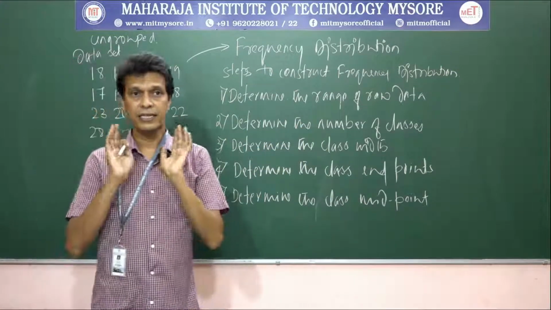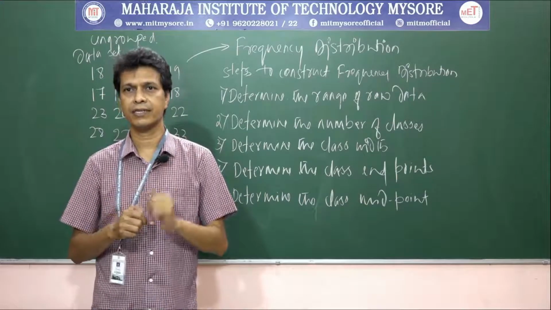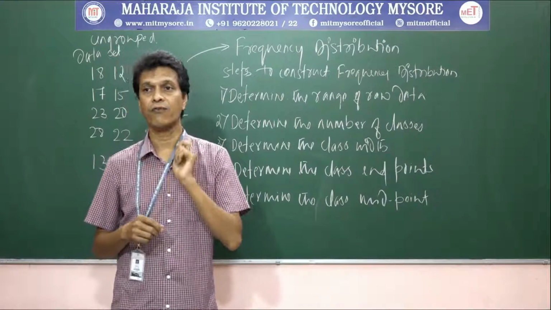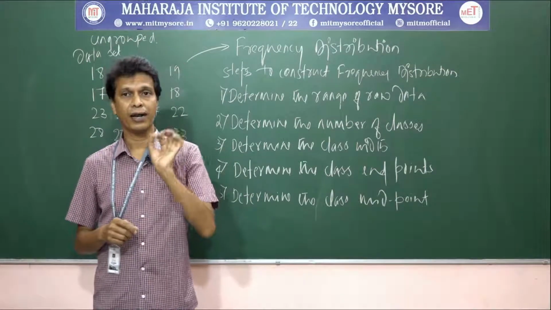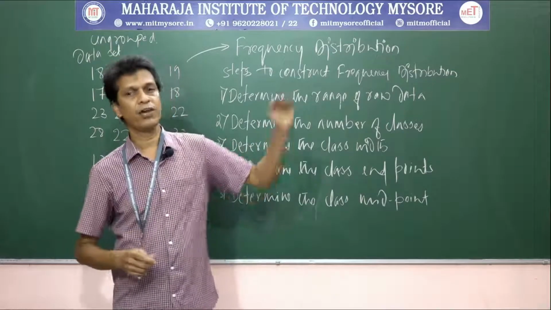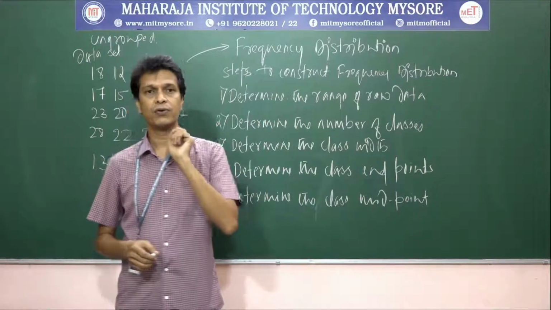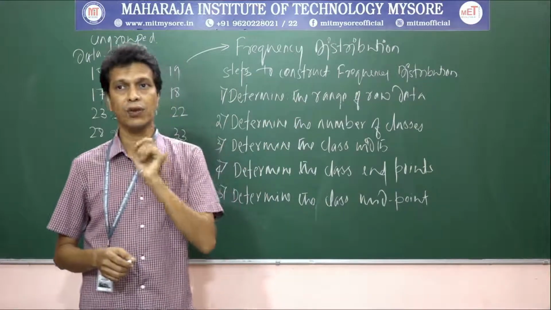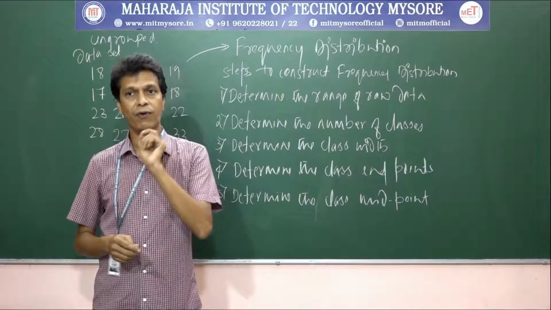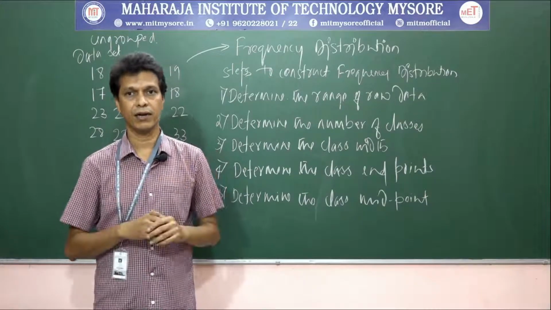Once we have decided on the number of classes, the frequency distribution must start at a value equal to or lower than the lowest number of the ungrouped data. From where do we have to start this grouping? We need to select a value equal to or lower than the lowest number of the ungrouped data, and the end point is a value equal to or higher than the highest number in the raw data set.